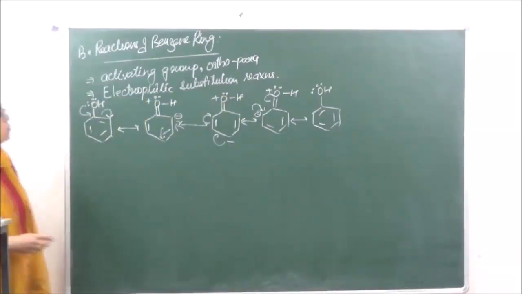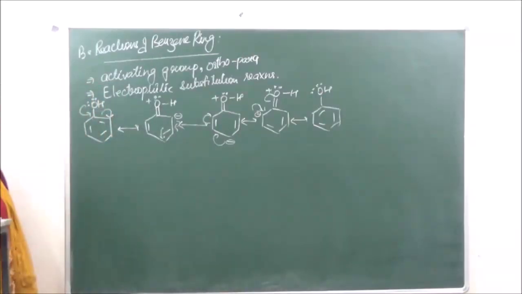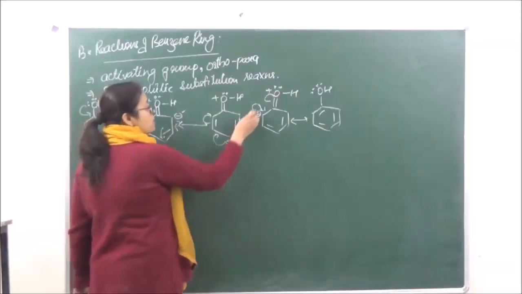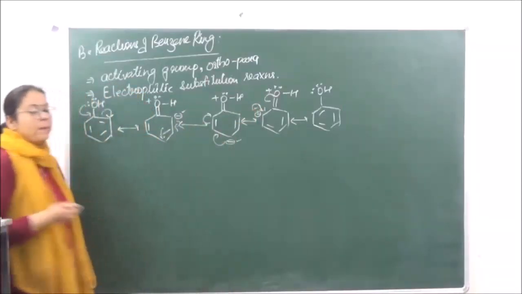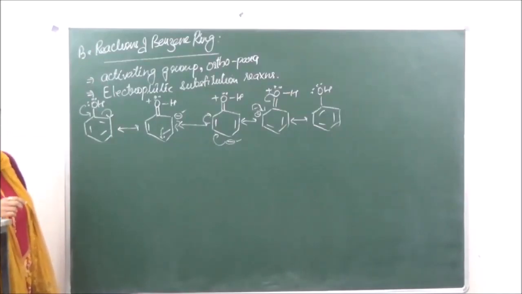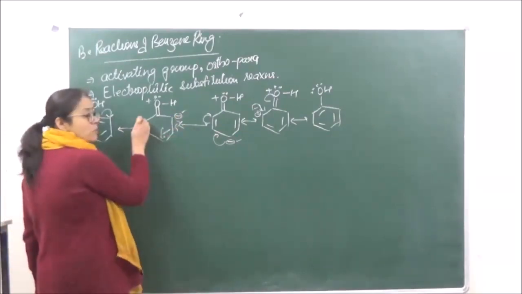Now when you are looking at the second, third and fourth structure, what you can see is that the negative charge is concentrated at the ortho and the para position. Now if it is concentrated at the ortho and the para position, it means that the incoming electrophile will only attack at these positions. Because the OH group is an activating group, so it is going to activate all these three positions.